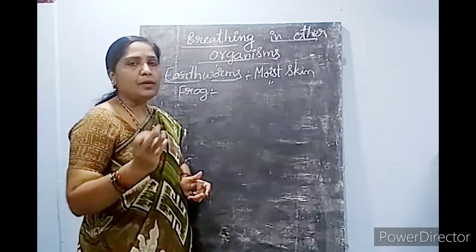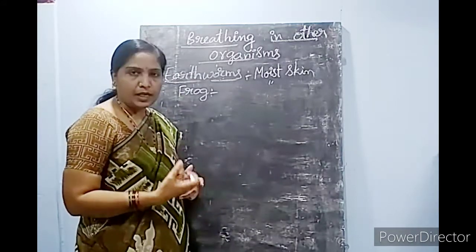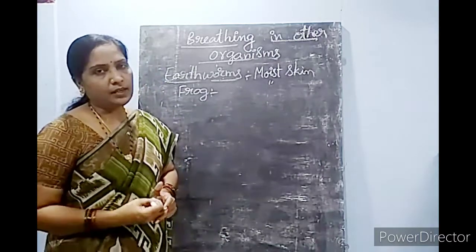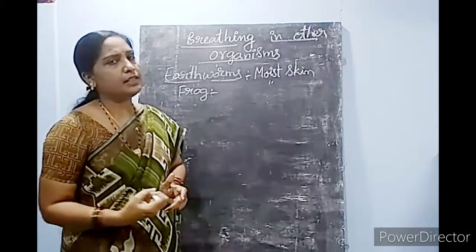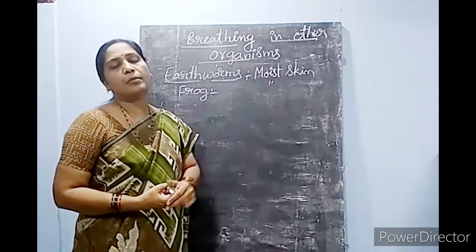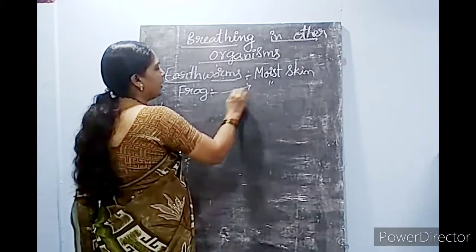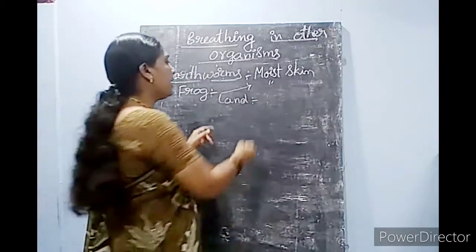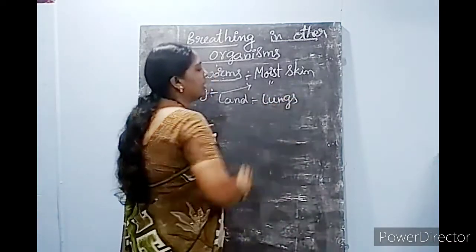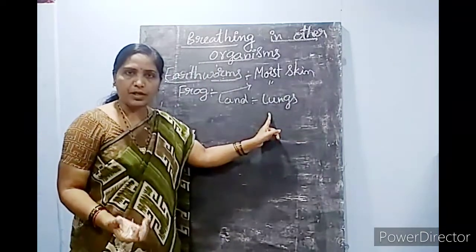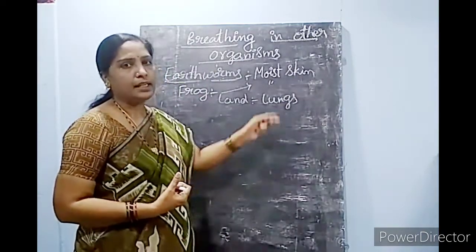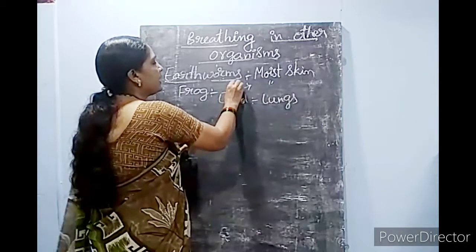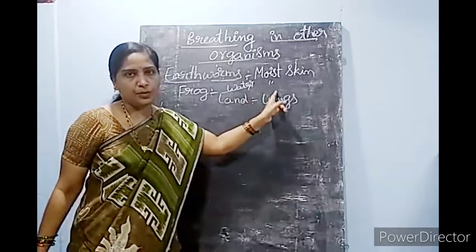Frogs are amphibians, meaning they can live in the water and they can also live on land. They have a dual life. So when they are inside the water, their skin helps to do the respiration. And when they are on the land, just like other organisms, their lungs help, like ours. When they are living on land, their lungs help for respiration, and when they are inside the water, their skin helps to do the respiration process.